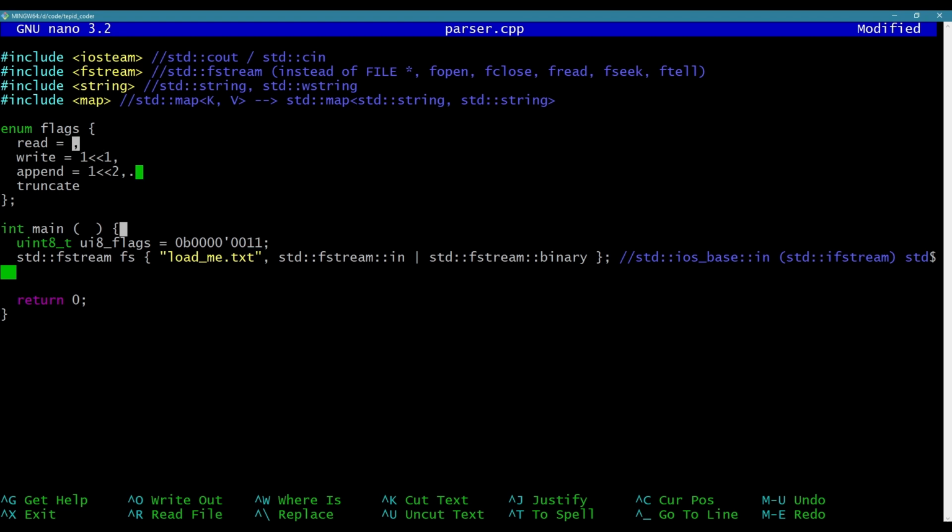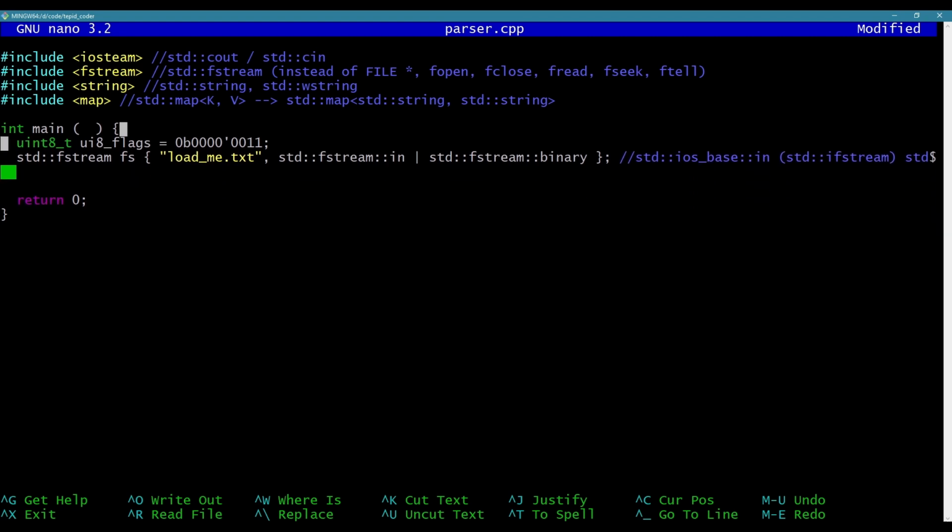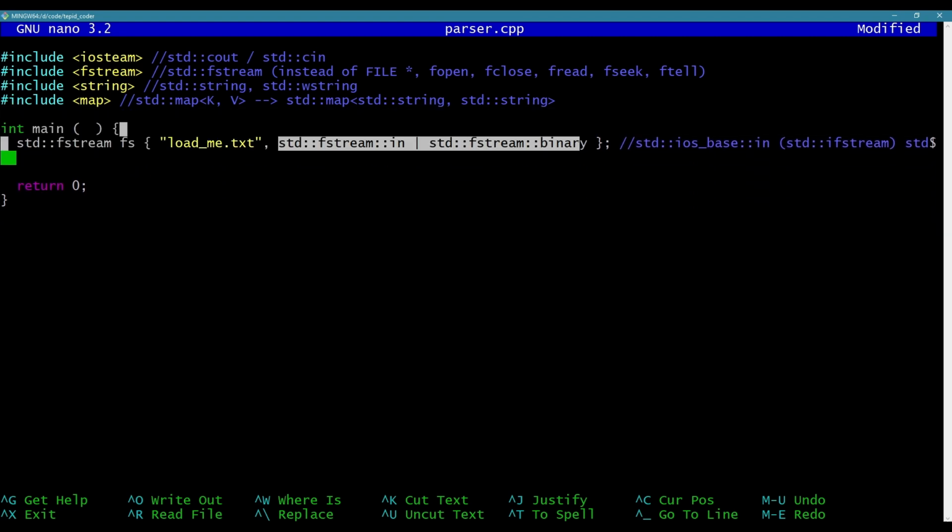Or I could even just be explicit and say 0b0000 0001. And I could use over here 0b0010, right? So, anyway, that's what's happening here with the flags. Okay. And this is in the standard namespace, and inside that it's in the upstream namespace. And then you have the name of the actual flag. Cool. Okay, so the file's open.